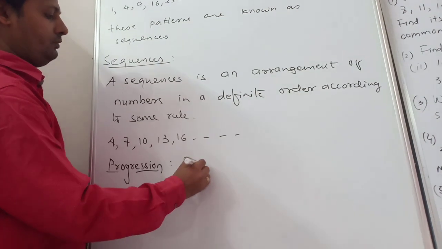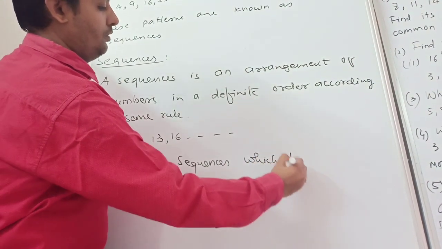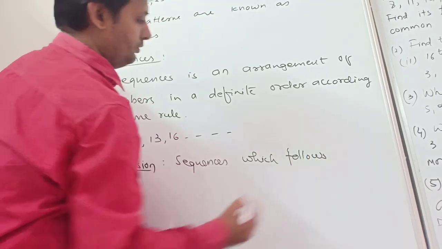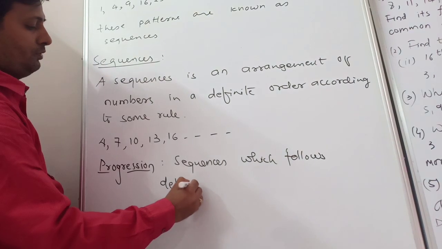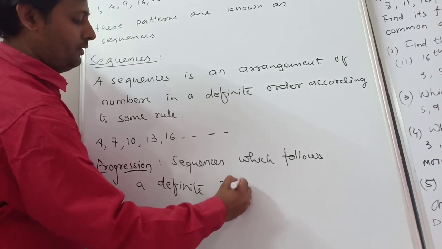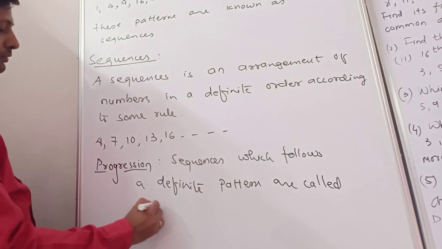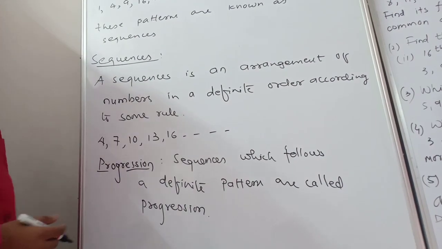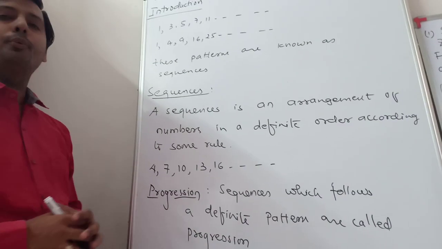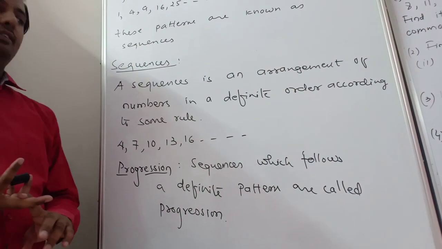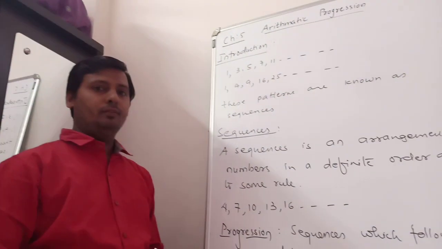Now progression. Progressions means sequences which follow a definite pattern are called progressions. Understood? So simply, a sequence that follows some particular definite pattern is called a progression. Arithmetic, geometric and harmonic progressions are there. Only the arithmetic progression we learn in standard 10. Clear?